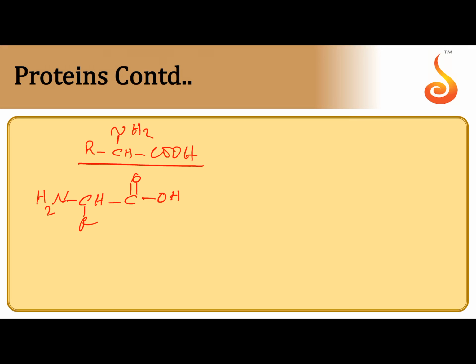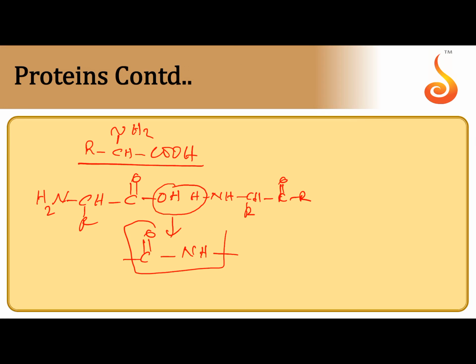The C terminal should be on the right hand side, the N terminal on the left hand side. Let us take two amino acids: OH is provided by the acid, H is provided by the NH2 of the other amino acid. Both are attached with each other through an amide bond. This is the amide bond, the peptide bond.